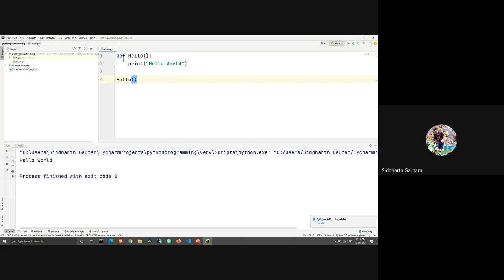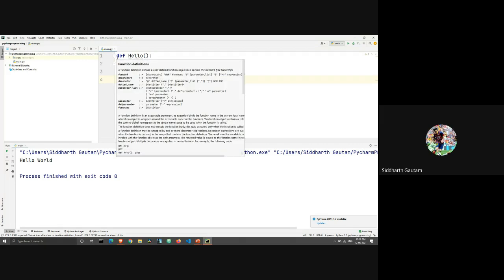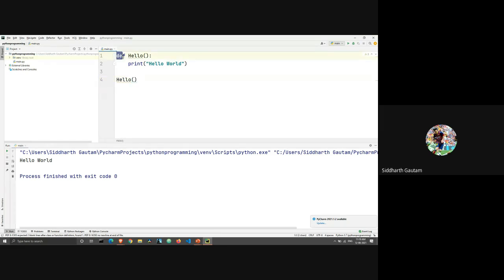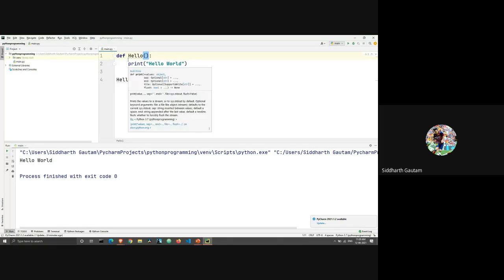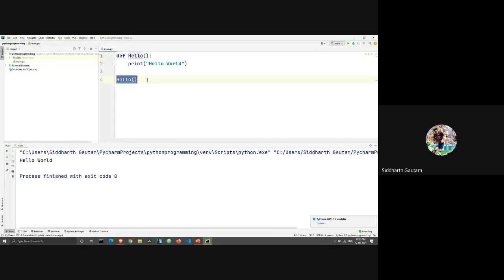Okay. So in case you didn't understand, let's go through it again. We use def to declare a function. Then we have the name of the function. Then inside the brackets, we have the arguments of the function, and in this case, there are no arguments. And then we have a colon. And then inside the function, we have whatever statement we want to execute. And then we are calling the function. When I call this function, that means that this part is going to get executed.